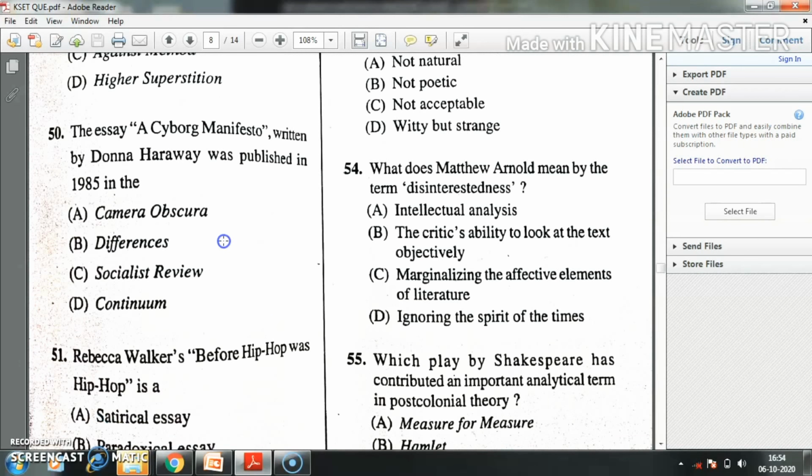Question number 50. The essay A Cyborg Manifesto, written by Donna Haraway, was published in 1985 in dash. Option A, Camera Obscura. Option B, Differences. Option C, Socialist Review. Option D, Continuum. The right answer is C, Socialist Review.